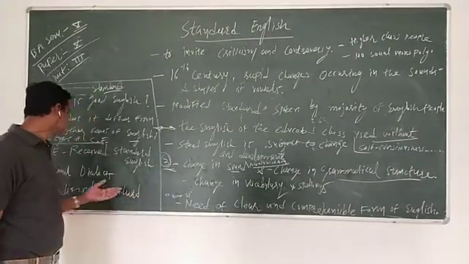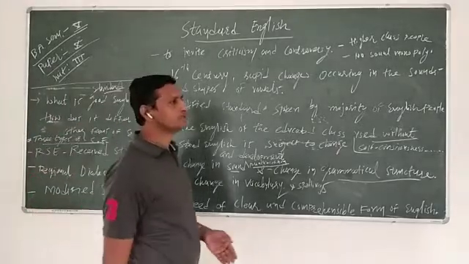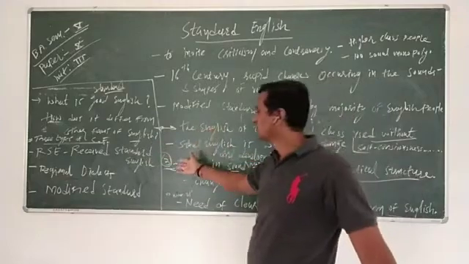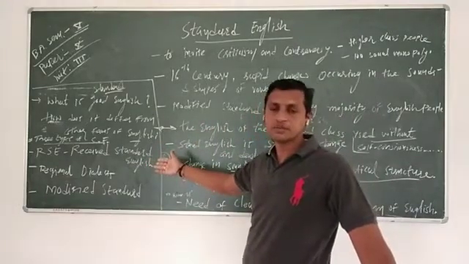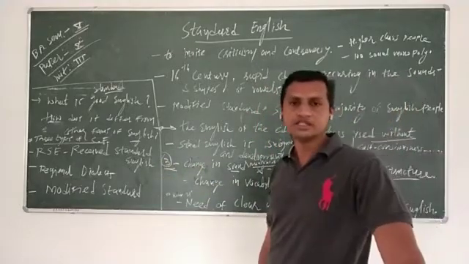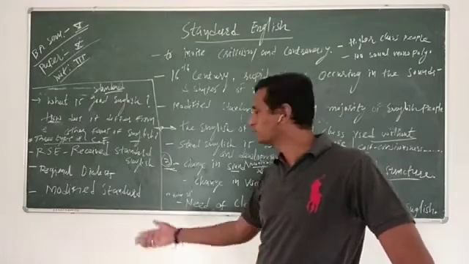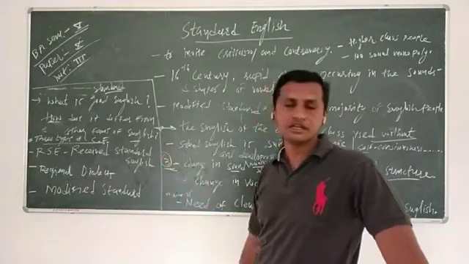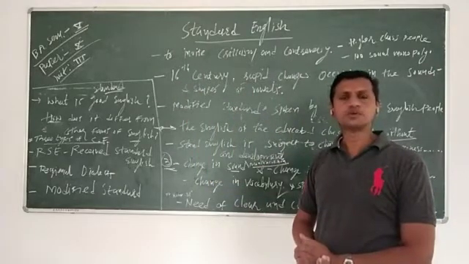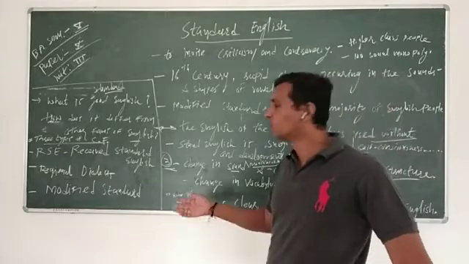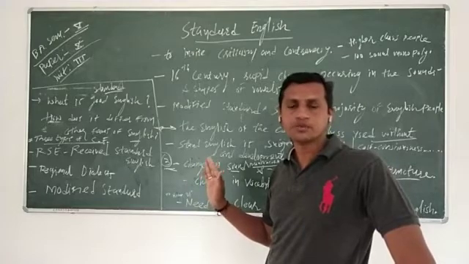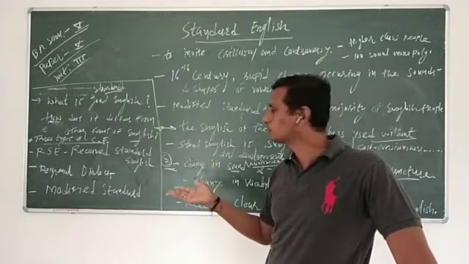Therefore, there are three types of English spoken in England. First, Received Pronunciation, the received standard English, spoken by educated people. Then regional dialect, spoken by rural people who live in a particular region. And modified standard, spoken by a large group of people who use regional dialect and occupational dialect in their language. It is called the modified language.